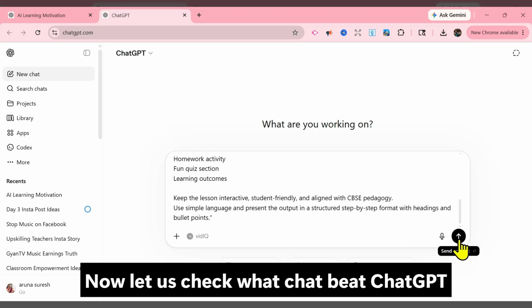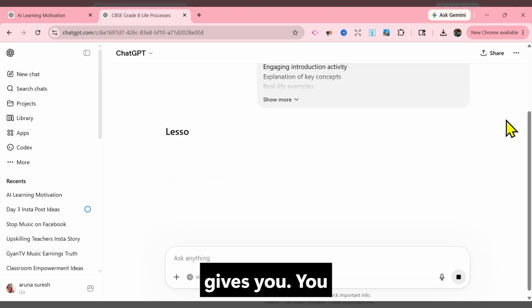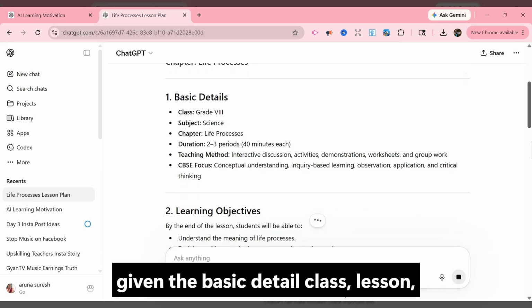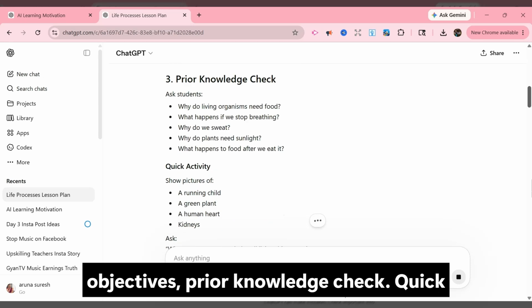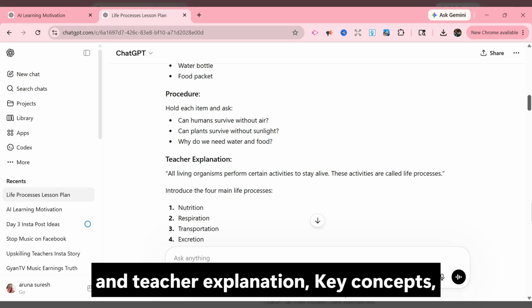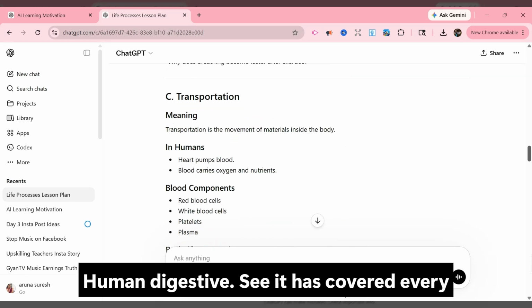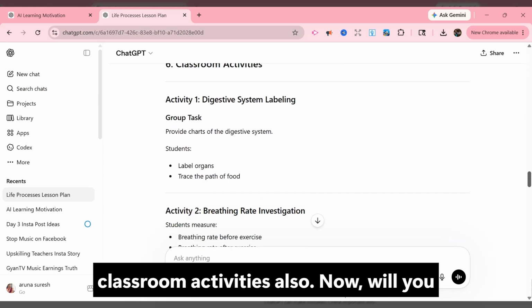Now let us check what ChatGPT gives you. It has given the basic details: class, lesson, duration, teaching methodology, learning objectives, prior knowledge check, quick activity, engaging introduction activity, teacher explanation, key concepts, human digestion. It has covered every part, and it is adding classroom activities also.